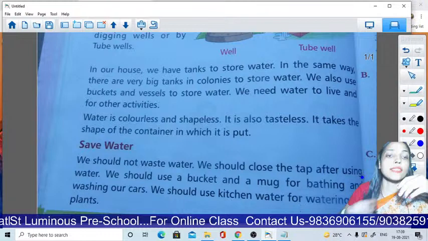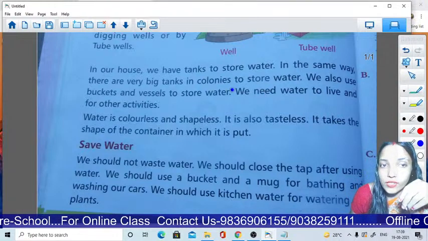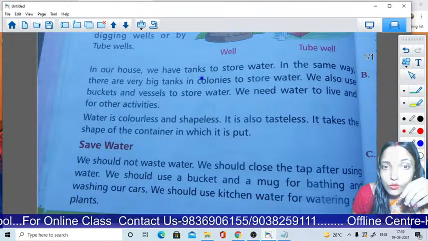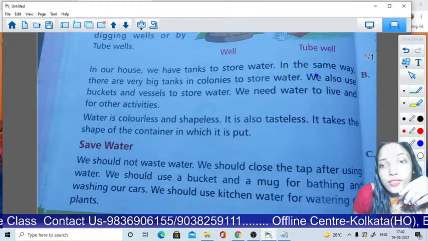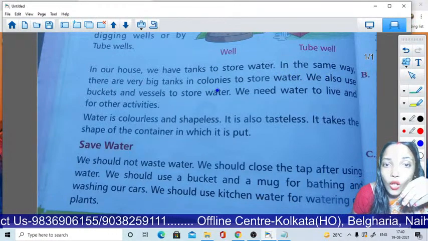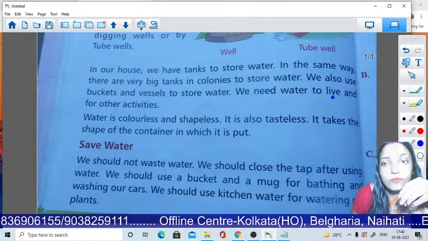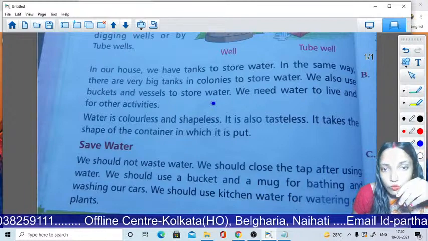In our house, we have tanks to store water. In the same way, there are very big tanks in colonies to store water. We also use buckets and vessels to store water.